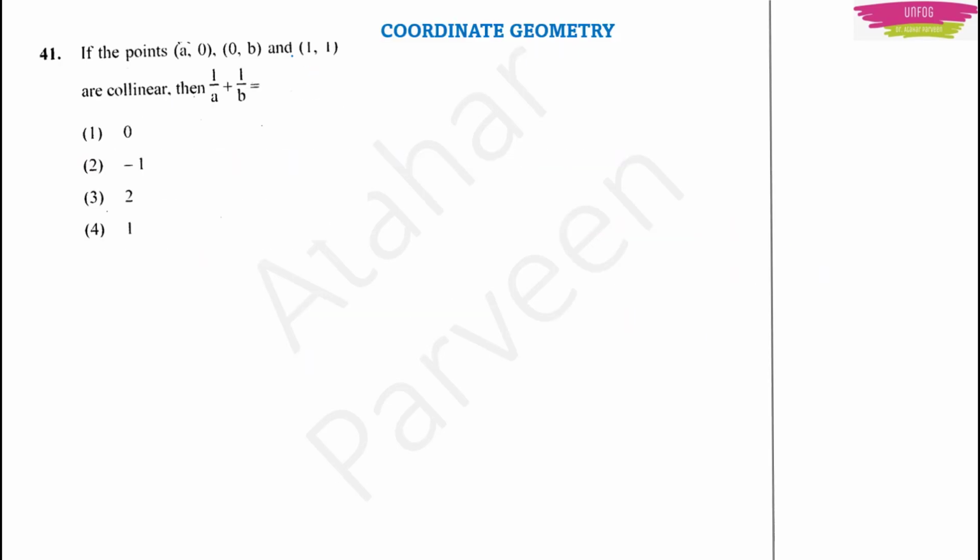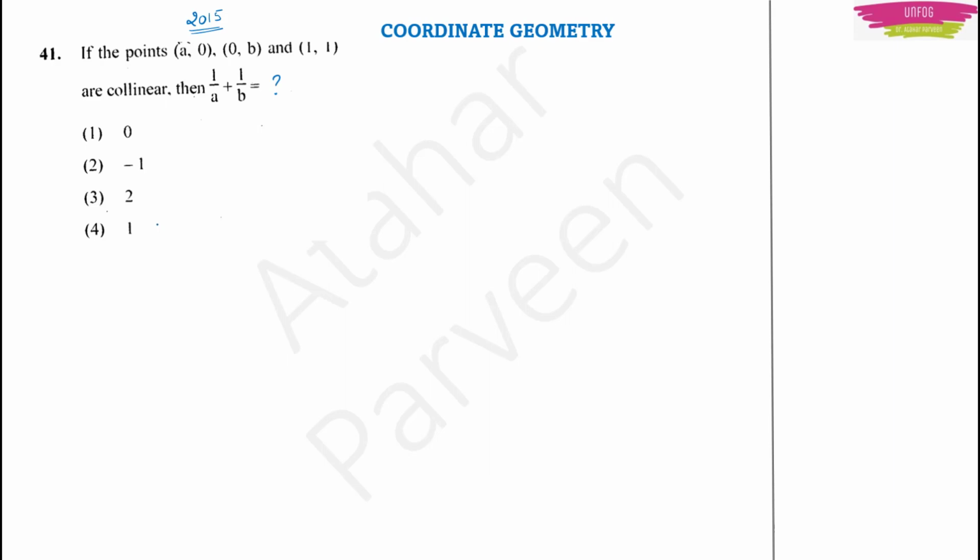Now let us solve this question paper of 2015. I have taken only the maths part and I am trying to solve this question paper now, so that we can analyze it later and decide from which chapter many questions have been asked. On that basis, we can start preparing for mathematics. Now the question is: if the points A(0, 0), B and (1, 1) are collinear, then 1/A + 1/B is equal to?